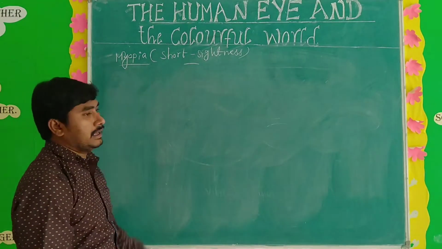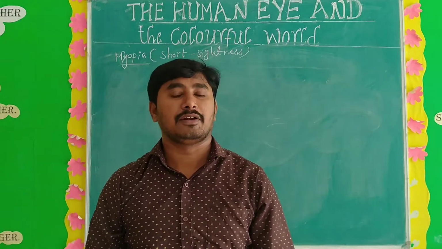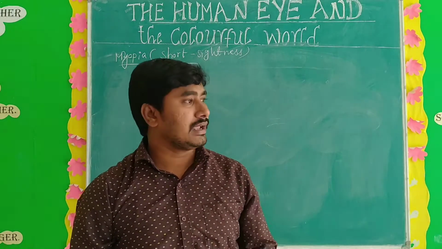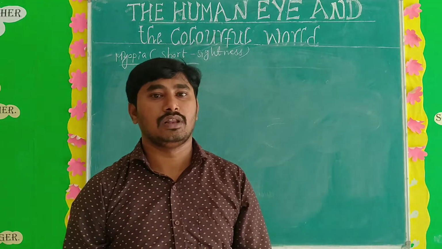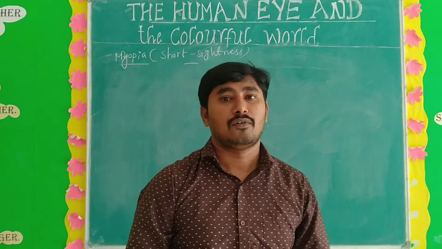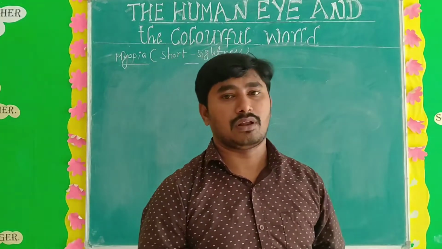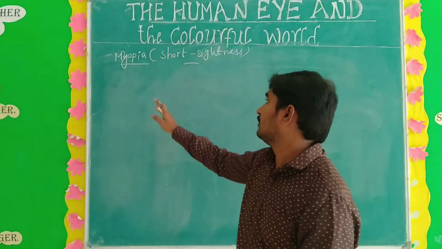Myopia is one of the defects of the eye, meaning that we can see only nearby objects. We cannot see far objects, meaning long distance objects. Understand? That defect is nothing but myopia.